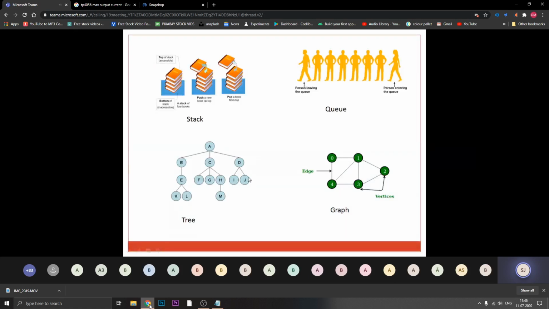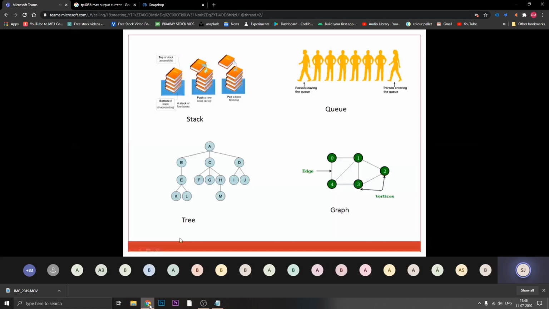In this example, I can grow my tree. For example, if I add lab in-charges, they will come after faculty members. Likewise, I can add more levels downward.